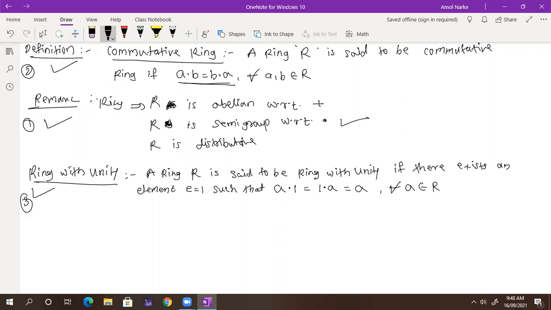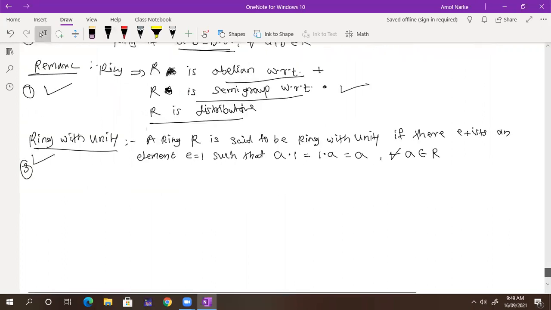R is abelian with respect to plus, R is a semigroup with respect to product, and R satisfies distributive. That is the definition of ring. And remark means the definition of ring with this property. Commutativity is a commutative ring. A ring with unity is called a ring with unity. Now I want commutative ring with unity. So what we have? We have all these properties. Ring property is there, commutative is there, and unity is there. Got it? So this is what we have as commutative ring. You can write that commutative ring with unity.